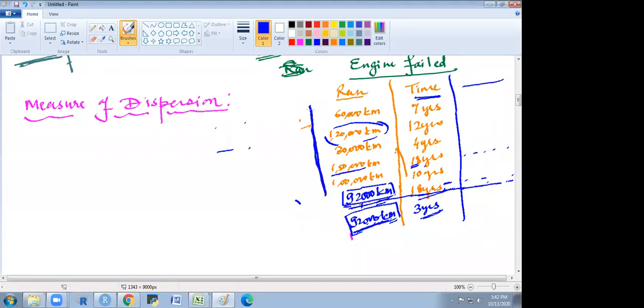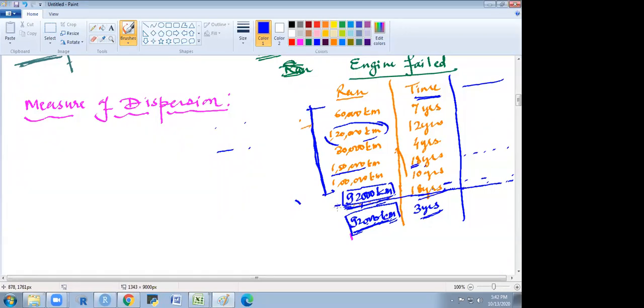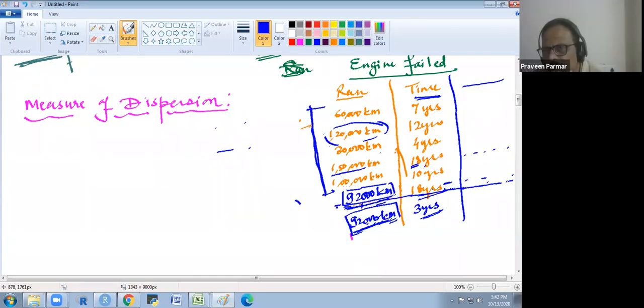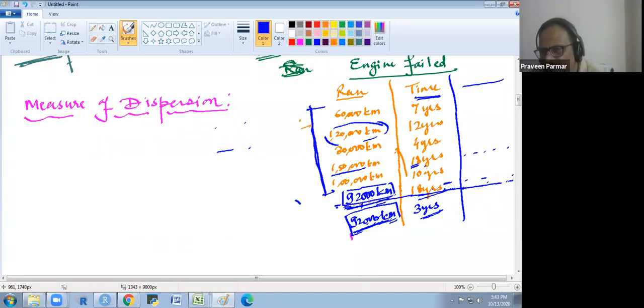Yes, that was 60,000. We add all of these and divide by 5, so we got 92,000. The mean of all these values is 92,000, so we are putting this 92,000 in the missing cells.